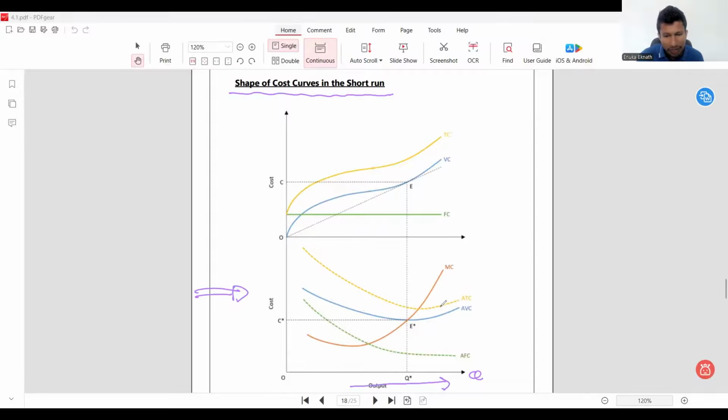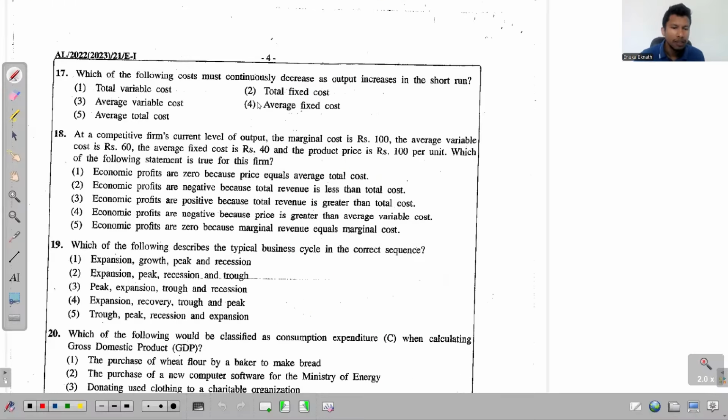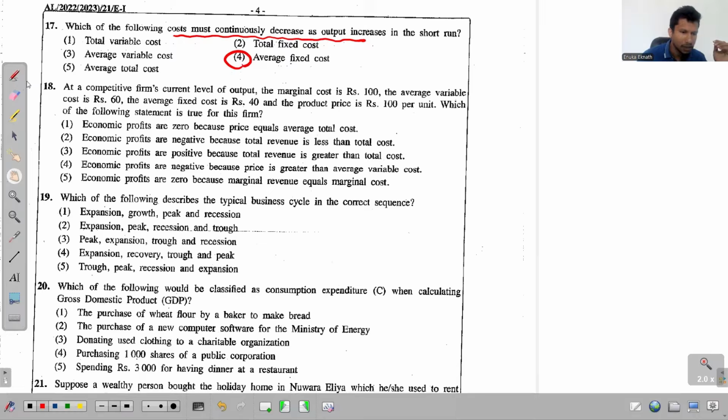But what happens to this AFC? It is decreasing gradually. So the answer has to be obviously average fixed cost. Simple as that. So we just need to find that. See, average fixed cost is here. So see what happens. AFC continuously decreases as output increases. Right. 18th question. Look at this one.